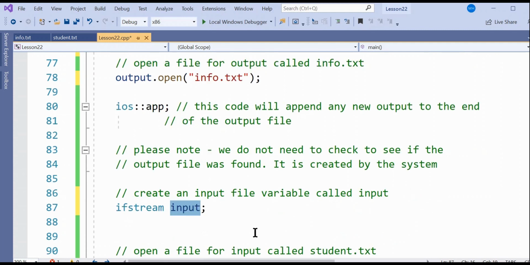All right, open a file for input called student.txt. Give you a second. You need to try it.